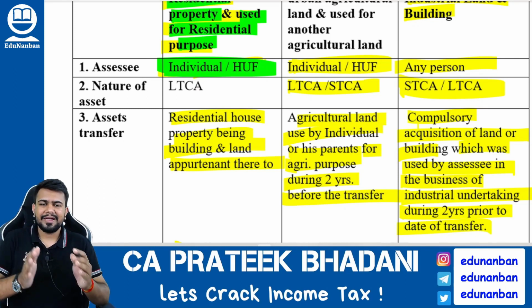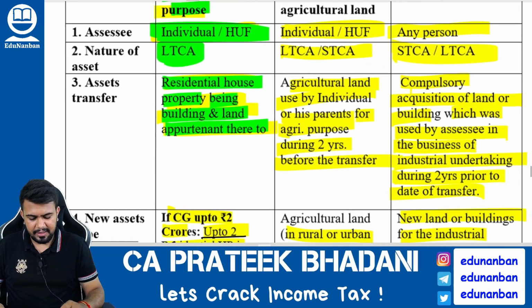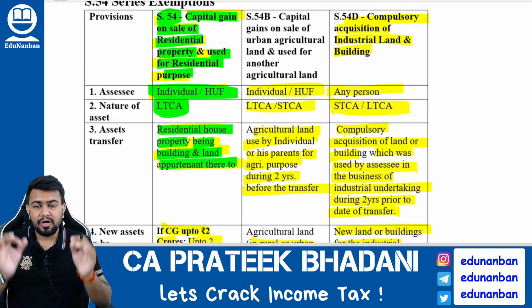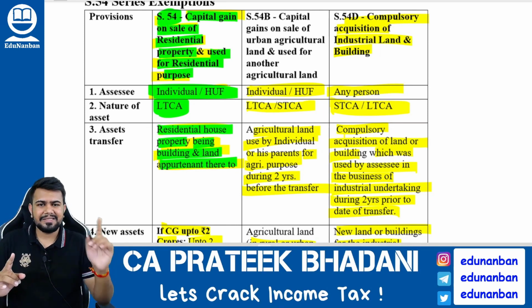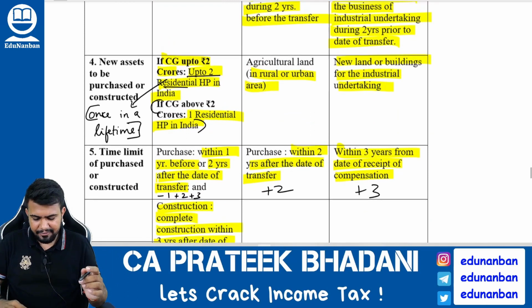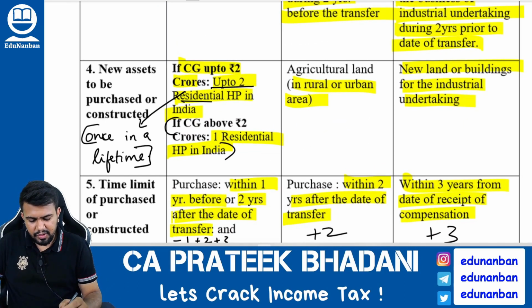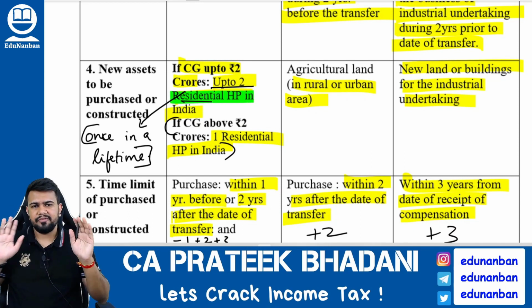What is the nature of asset that is transferred? It should be a long-term capital asset, being a residential house property, being land or building appurtenant thereto. So listen here, if an individual or HUF is having a long-term capital asset being a house property, and if that house property is transferred, and after that if new asset is purchased, what should be the new asset? New asset should also be a residential house property. In such case, exemption will be allowed.